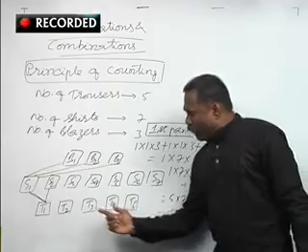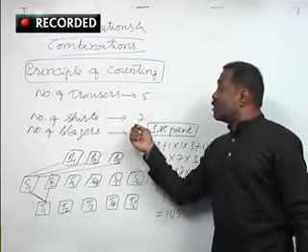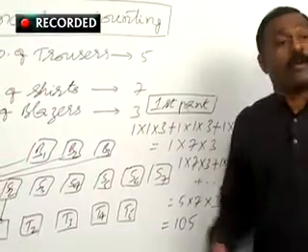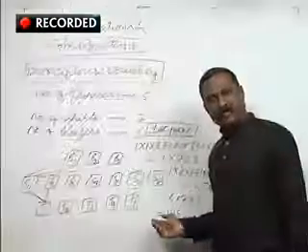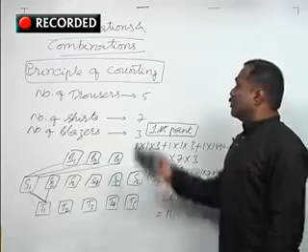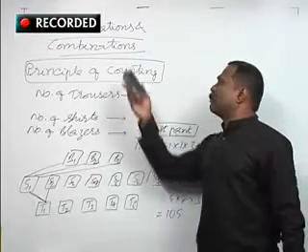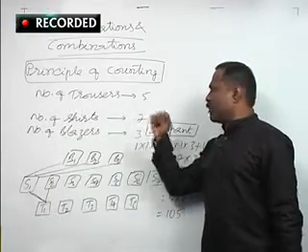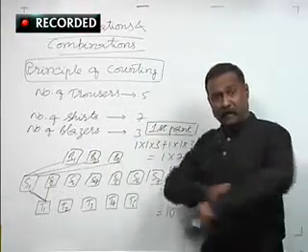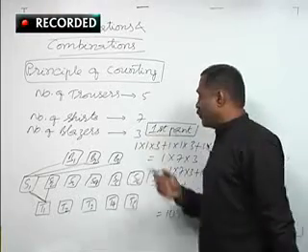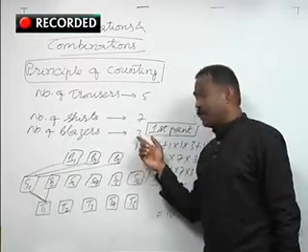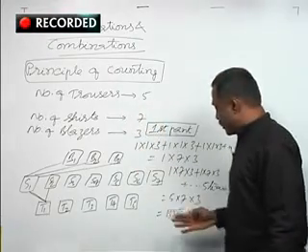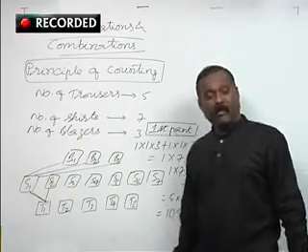That means with these 5 trousers, 7 shirts, 3 blazers, he can create 105 different combinations. So this is a better example to understand the principle of counting. The first operation can be performed in 5 different ways. Second operation can be performed in 7 different ways. Wearing the blazer can be performed in 3 different ways. So all these can be simultaneously done in 5 into 7 into 3, which is nothing but 105 different ways.